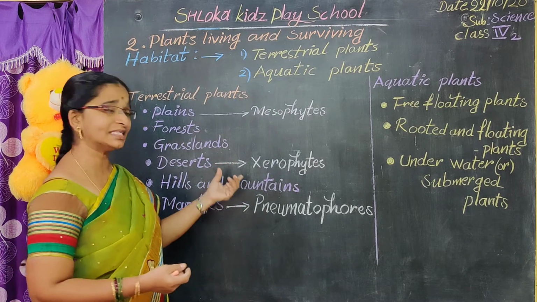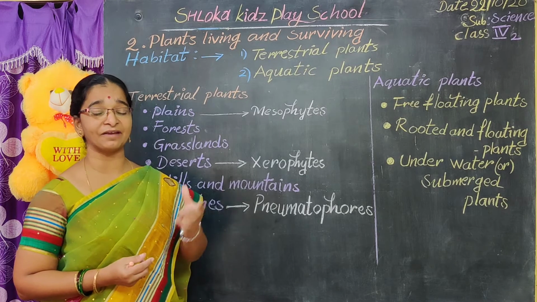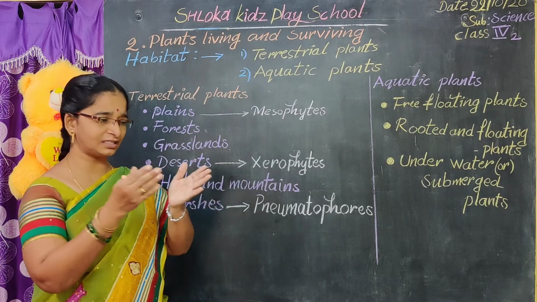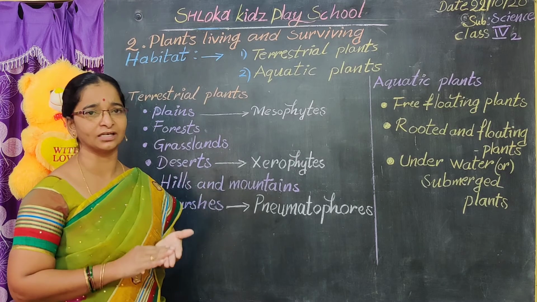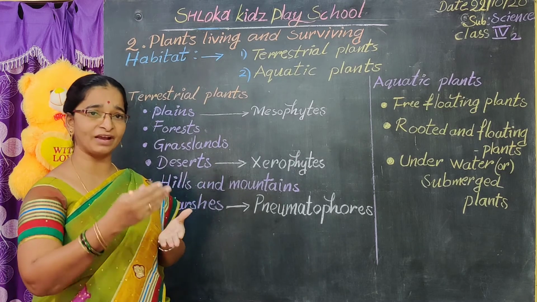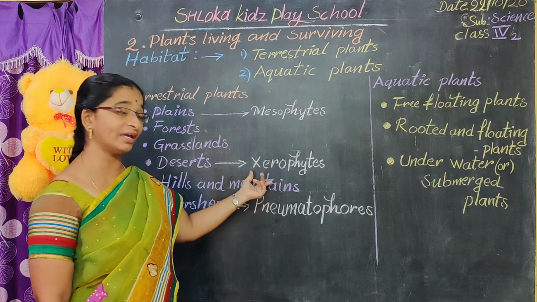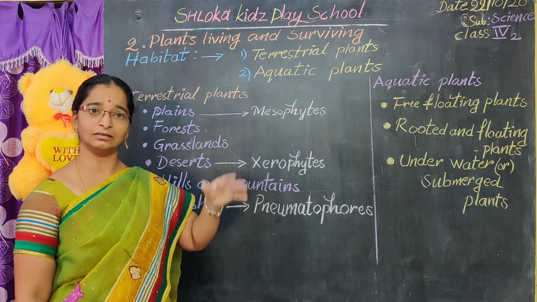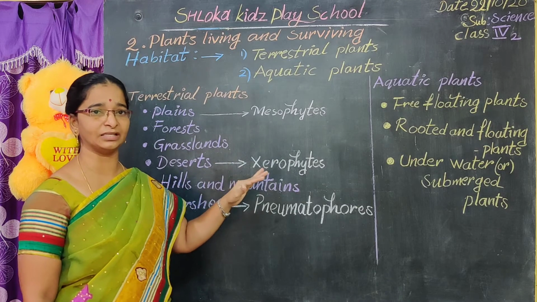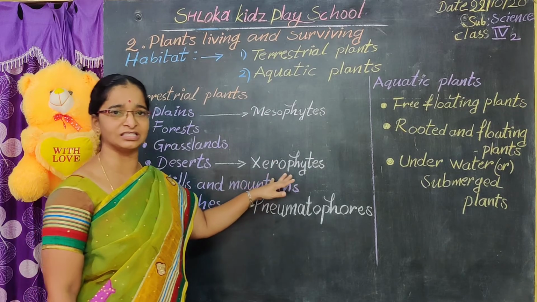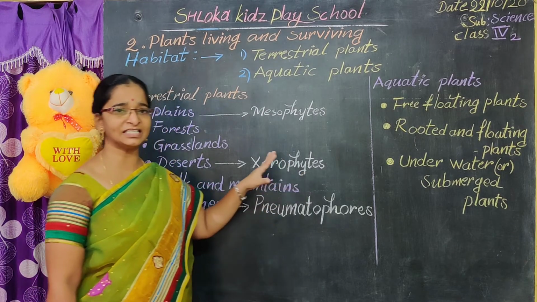And next, how will the stem be? The stem will be very thick and full of water. The stems are modified and are green in color. They prepare the food in the stem itself, through the process of photosynthesis.